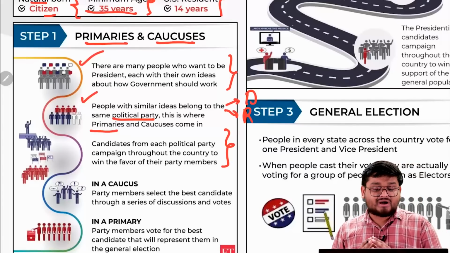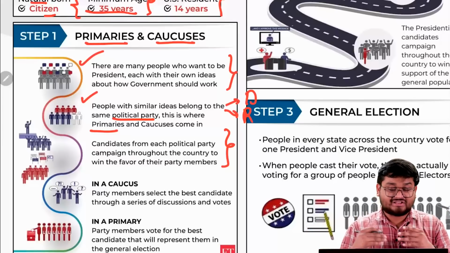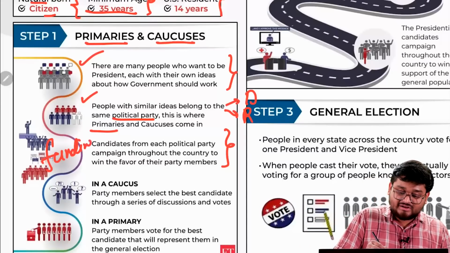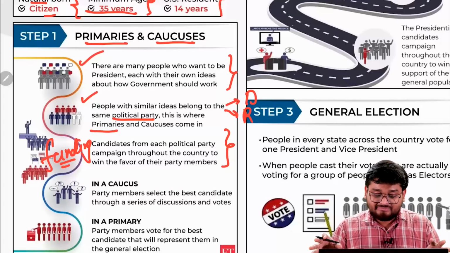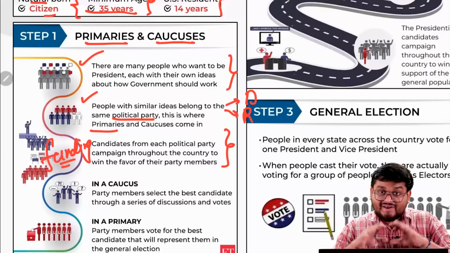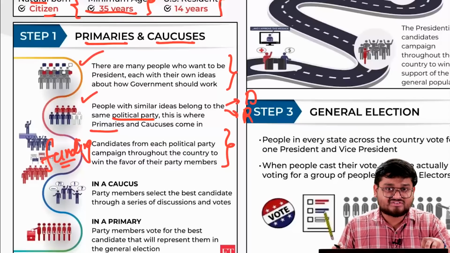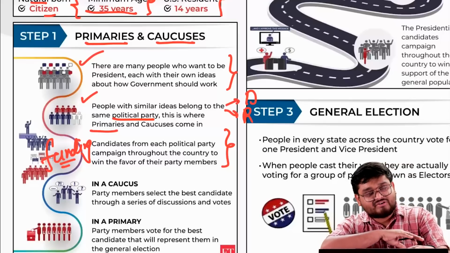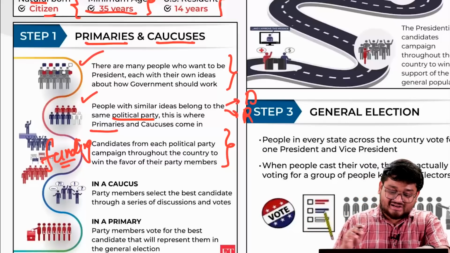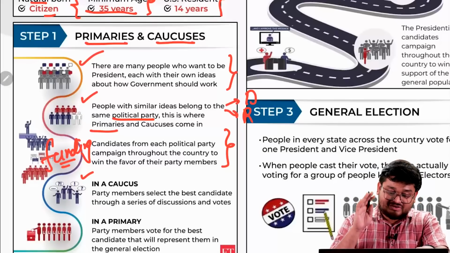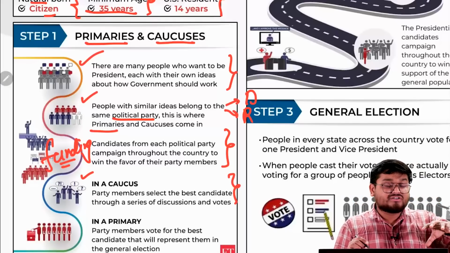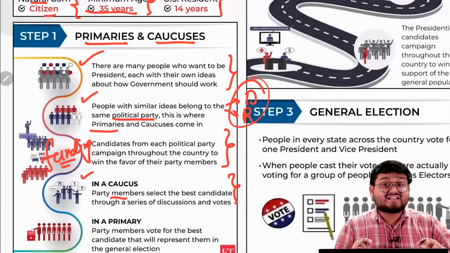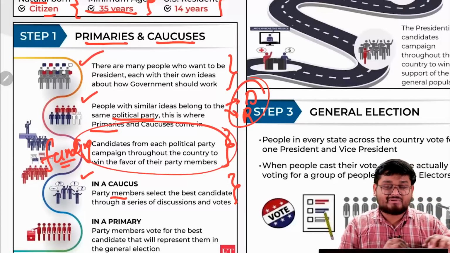Candidates from each of the political parties campaign throughout the country, right? Firstly, they try to campaign independently. This is where they require a lot of funding, right? Because they individually try to campaign, and also they try to gather support from various sections of the population, from the business classes, from the NGOs, from the various climate activists, from the various strata and sections of the population, right? And then they participate in a caucus, right? The caucus is actually the event where the party members of these 2 political parties select the best candidates from those who were campaigning across the country.